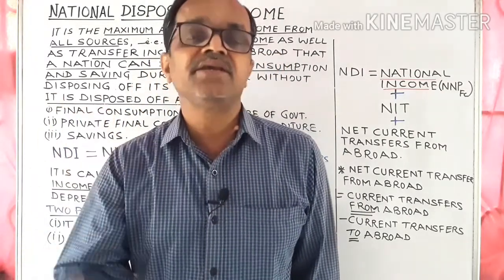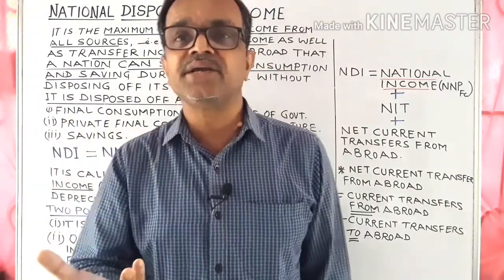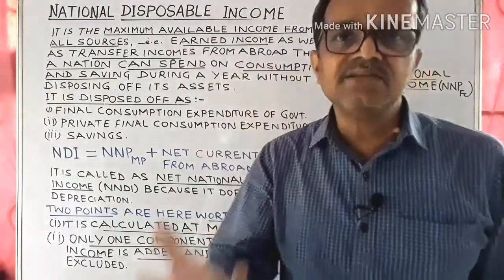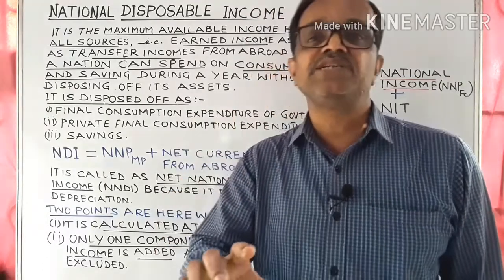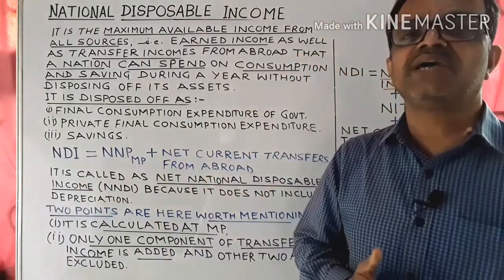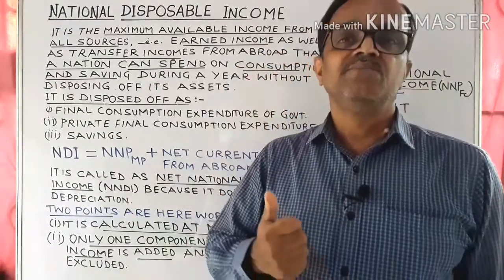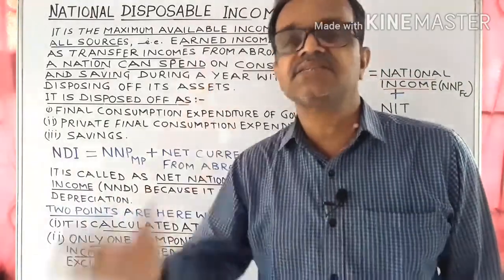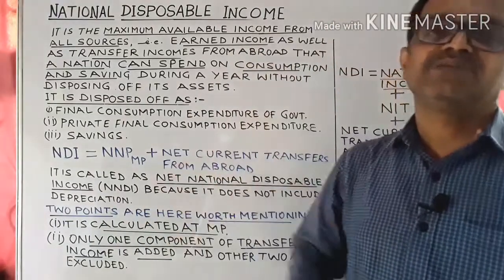It is the income from all the sources, that is earned income as well as transfer incomes, that is at the disposal of any economy, which is actually spent on consumption and saving. That is simply termed as national disposable income, which means income that is actually disposed of on consumption and saving.